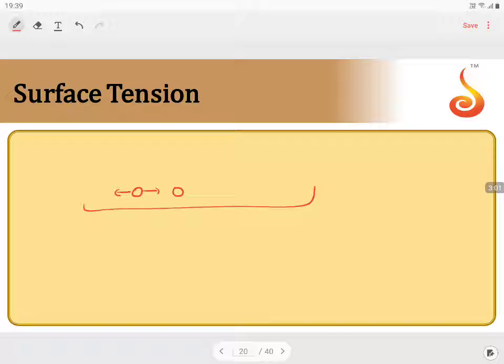On the surface, this molecule is attracted this side, this molecule is attracted this side. Between any two molecules there is an attraction, and these forces operate in such a way that the molecules start to move close.